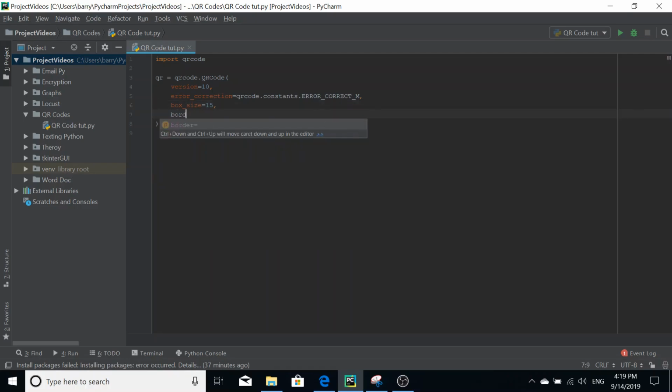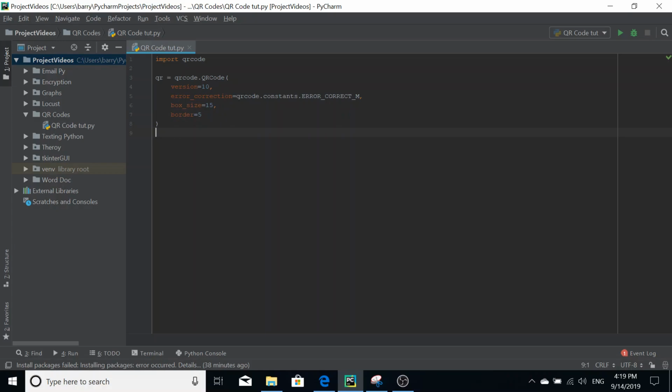And you can also have a mess about with the border, which is how thick you want the white lines between the QR code and the end of the image. So I'm just going to make it 5 there, okay? So that's our little QR code defined there.